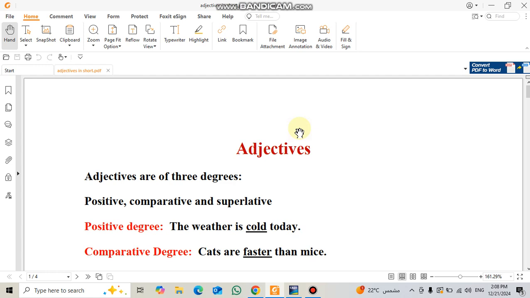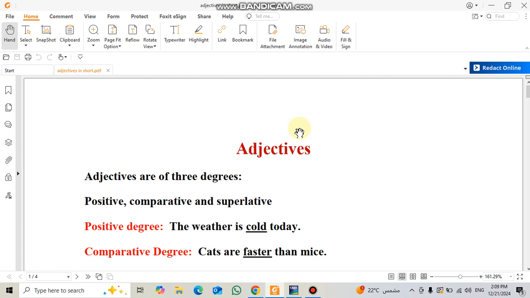Today we are going to talk about adjectives. The adjective is a word that describes a noun or pronoun. Adjectives describe people, things, places, etc. We have two main kinds of adjectives. Attributive adjective comes before a noun. He is a tall man. Predicative adjective comes after a linking verb like the verb to be, seem, sound, look, and so on.